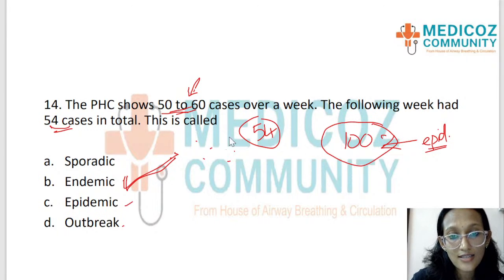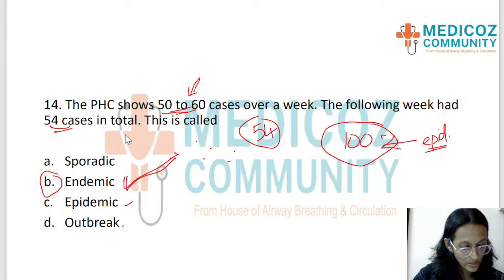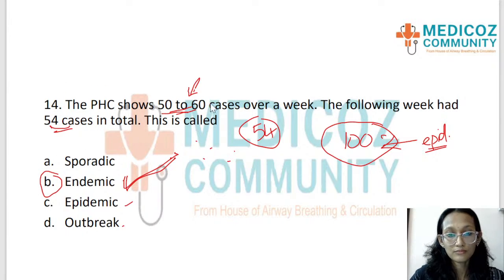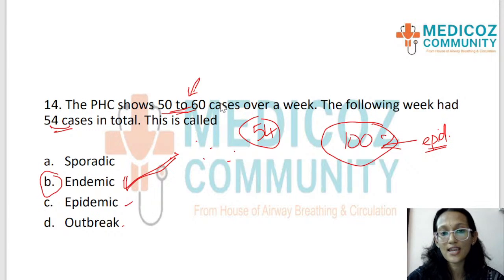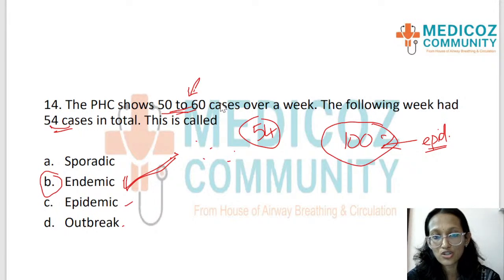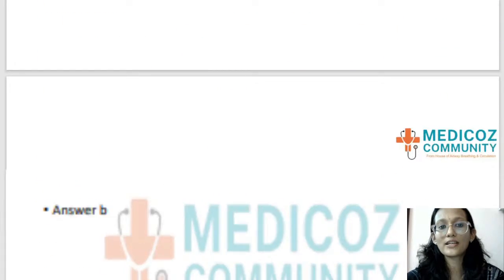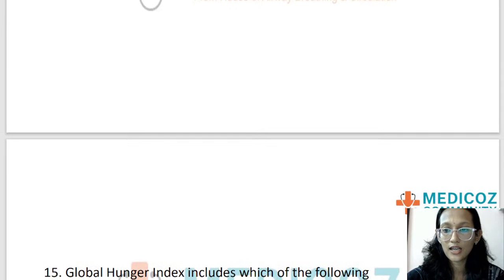But here the answer is endemic because the number was 54, which was falling into the average of 50 to 60 cases. So endemic means that disease is present in the population constantly in an expected range. Okay, so that is an endemic. Hope that is clear. The answer is option B.